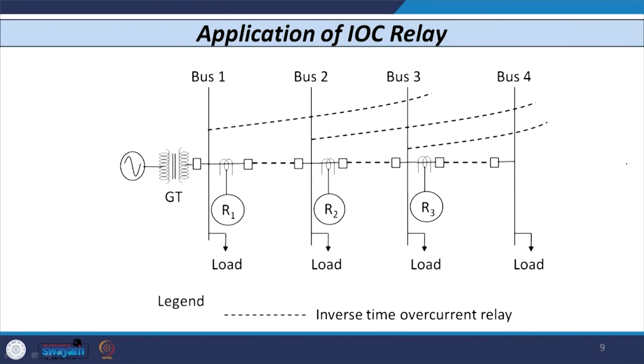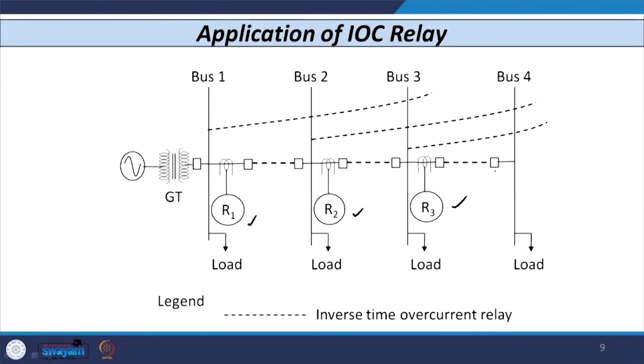Now, let us consider the third type of relay, known as the inverse time overcurrent relay. If I consider the same multi-section radial network, let us assume that the 3 relays R1, R2 and R3 are inverse definite minimum time overcurrent relays.